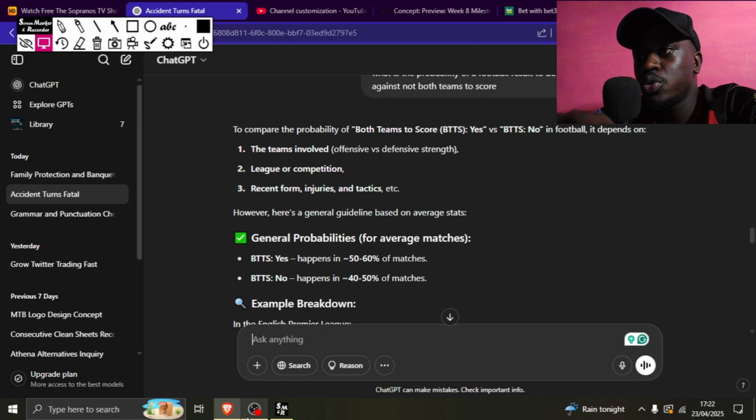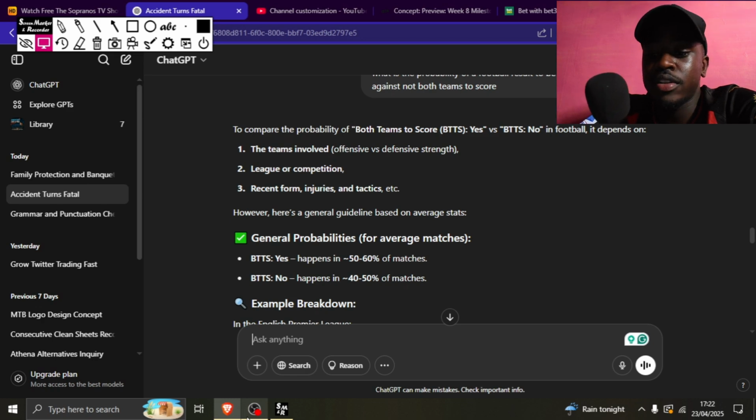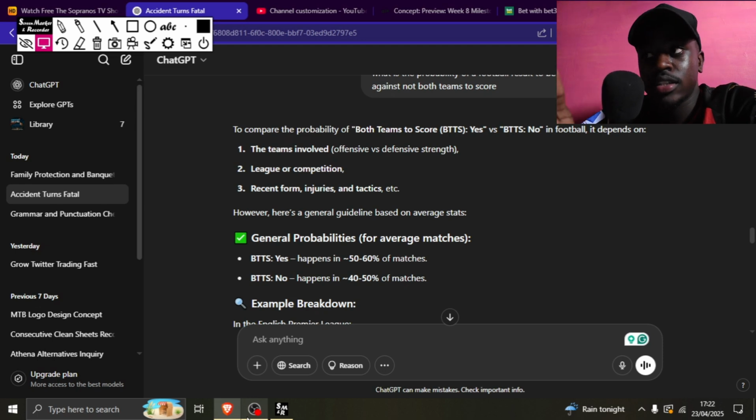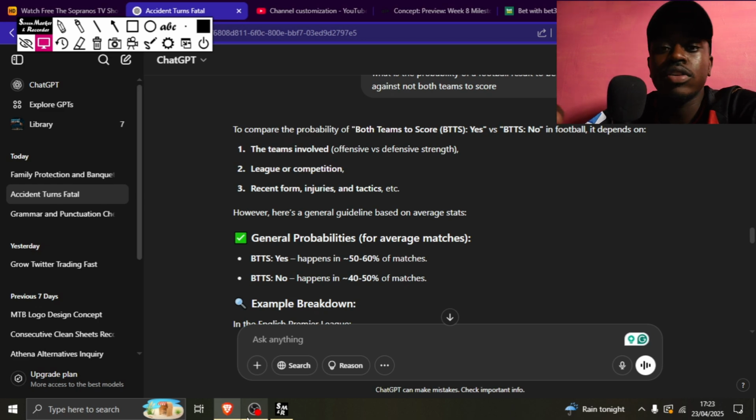So I want to show you how we are going to go about it. We are not gambling but staking on both teams to score. Logically, let's first look at the probabilities. I know it might sound complex, but just bear with me. You can test it out later, not with live money, but by checking past results to see how you could have staked and gone about it.